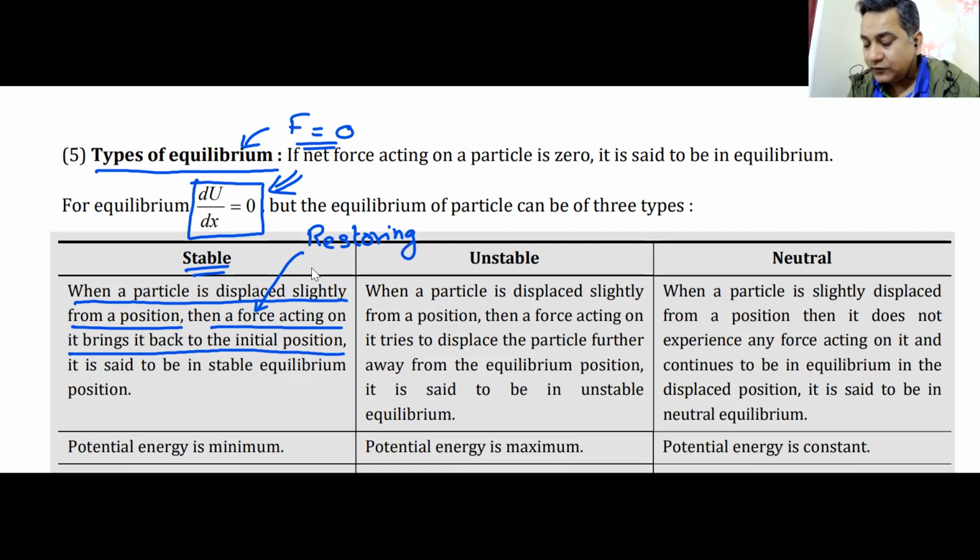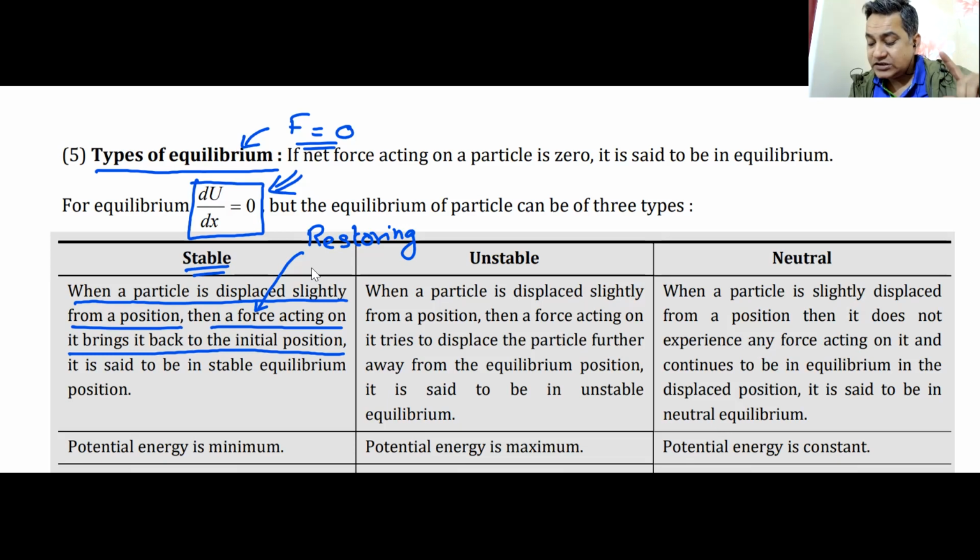Now, this restoring force or this stable equilibrium would be coming to you very soon in the chapter on SHM. I guess either gravitation or SHM will start, and then with the other sir. This force, which is trying to bring the particle back to its original position, is known as restoring force. It is bringing it back, restoring it. Something has changed, and it has been restored, brought back to its original condition.